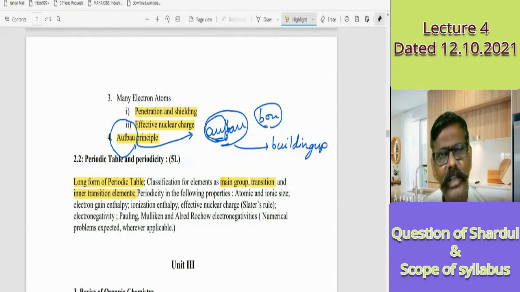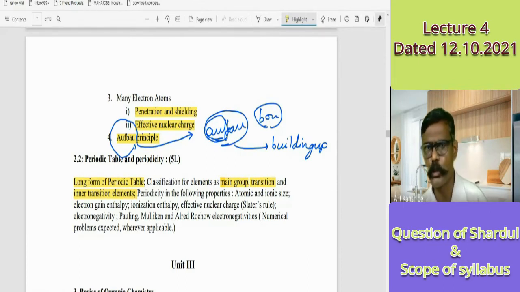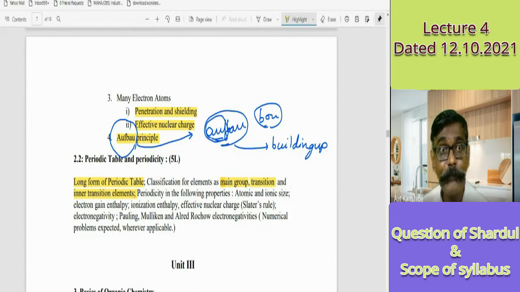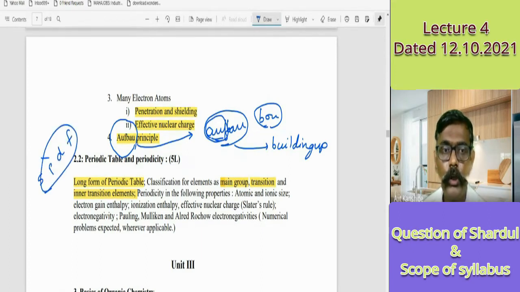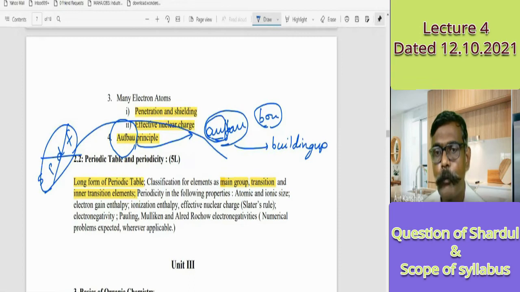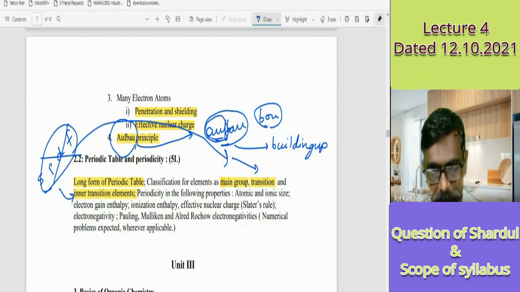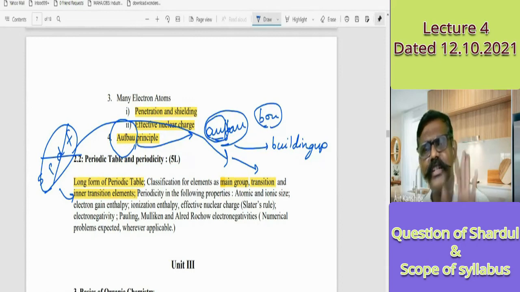J.D. Lee and James Huheey are foreign authors with good content, but I am not only talking about them. Our Gurdeep Raj is also a good author, and Tuli, Madan, and Malik are also good. They say that instead of categorizing elements into S, P, D, and F, we should categorize them as main group elements, transition elements, and inner transition elements. So that is the categorization.